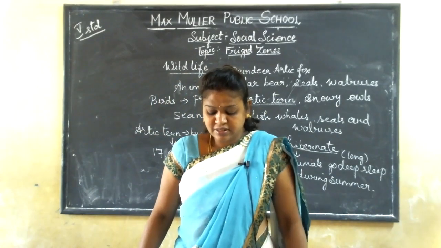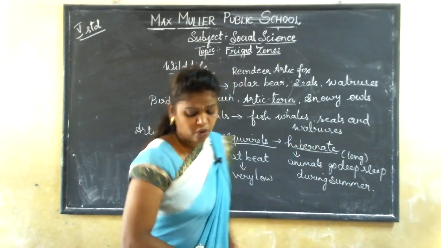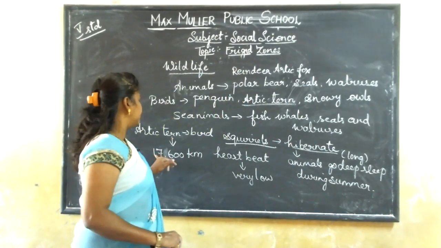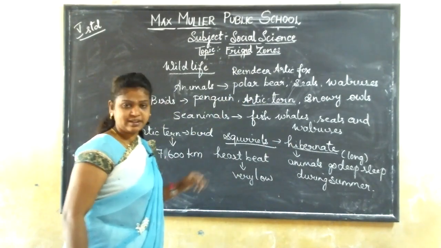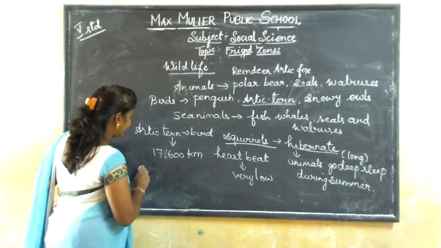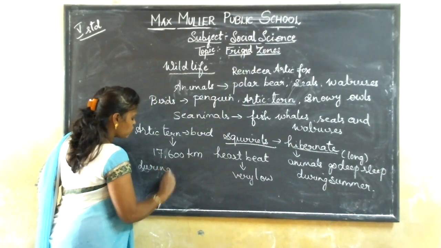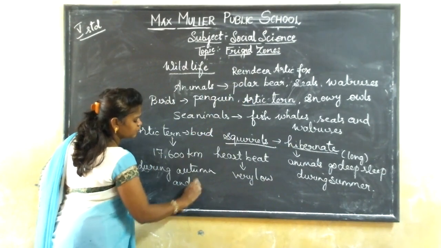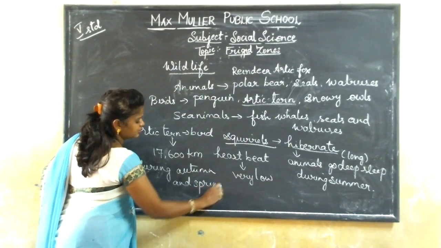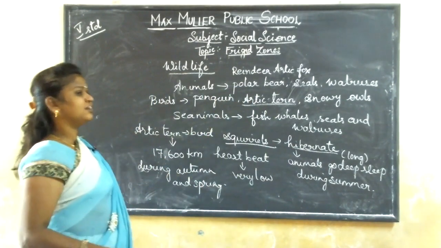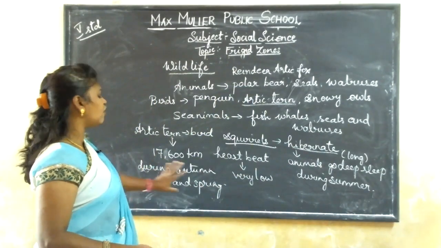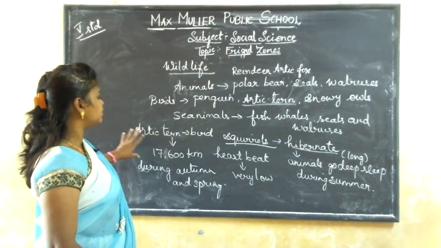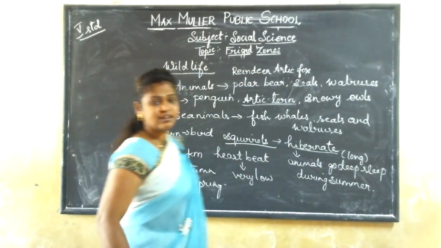So how many kilometers is it flying? It is flying over 17,600 kilometers, during autumn and spring season. So it flies from the frigid zones to other areas, and that is only during the autumn and spring season.